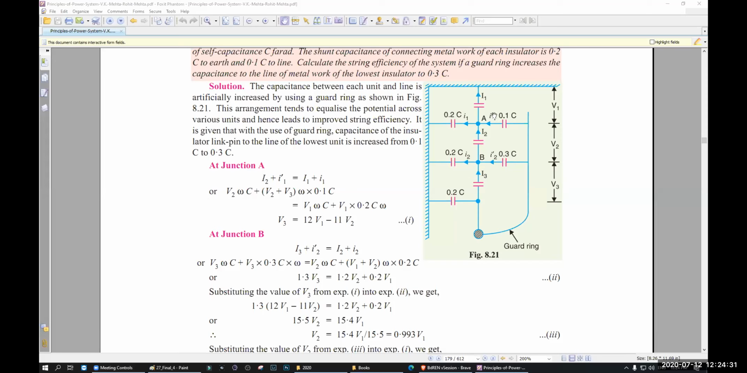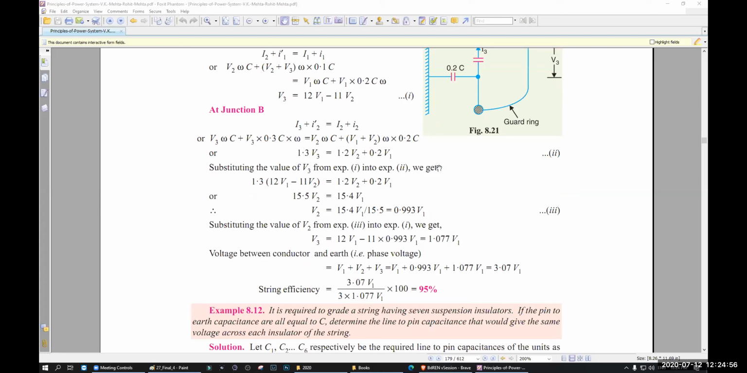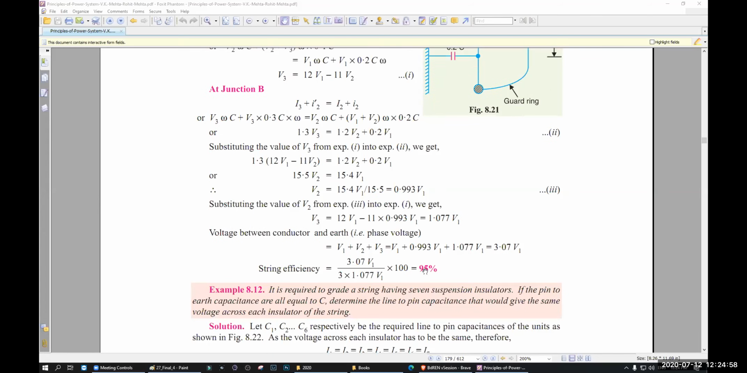This is the only thing that is changed, that is the capacitor value. The value that is close to the conductor is different. That is 0.1, that is 0.3. Normally, if there is no gathering, that means that is 0.1, that is also 0.1. But when there is a gathering, the capacitor value increases. In that time, the efficiency also increases. So you see, the efficiency becomes 95%.